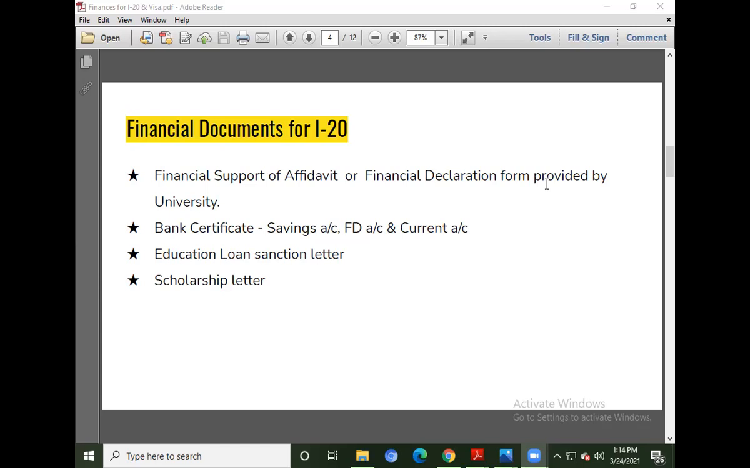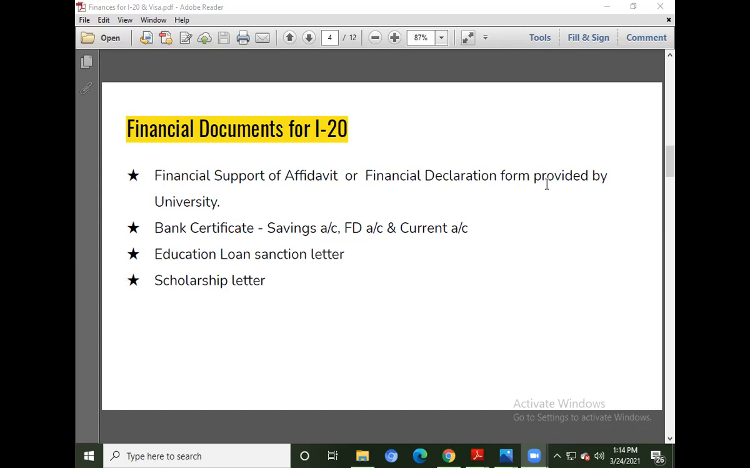You should have been done with the education loan, and you should get your loan sanction letter in your hand, and then you can apply for the I-20. If you have got any scholarships, I will discuss that also. If you got any scholarship letter from the university, you can share it with the university while obtaining your I-20.